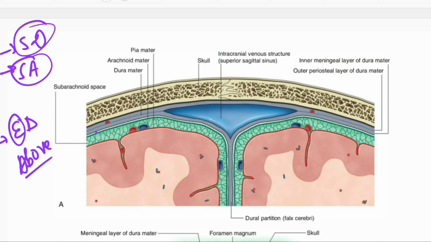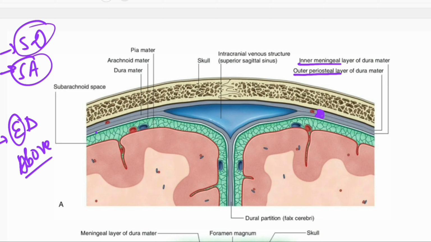Also, talking about dura mater, cranial dura mater has two layers, but spinal dura mater has only one layer, that is the inner meningeal layer. As shown in the figure, this is cranial dura mater, and it has two layers. Outer is the periosteal layer and inner is the meningeal layer.